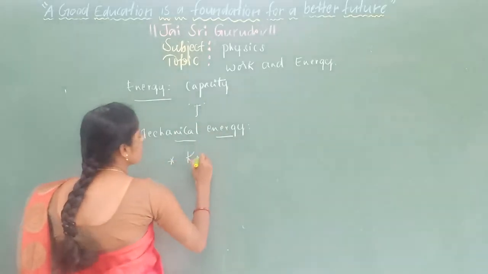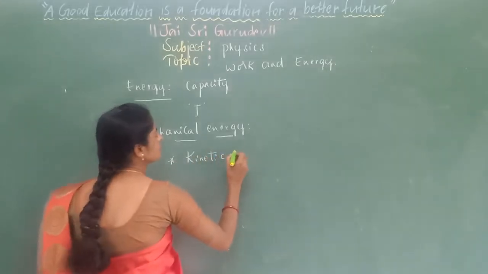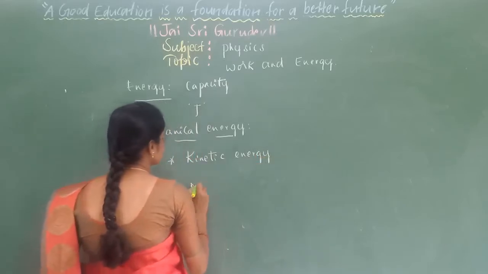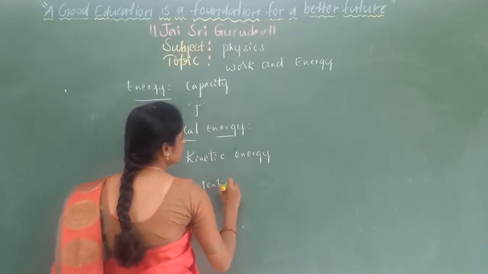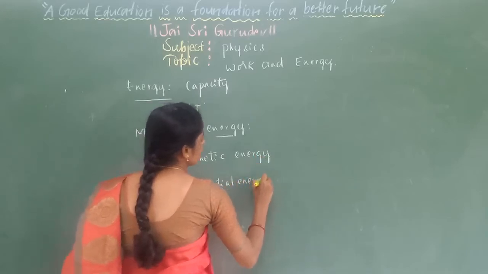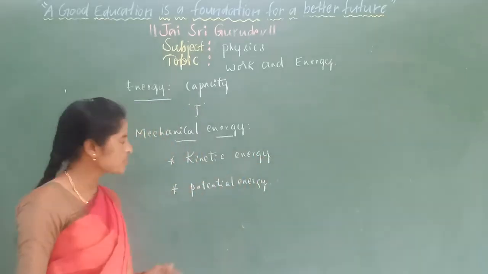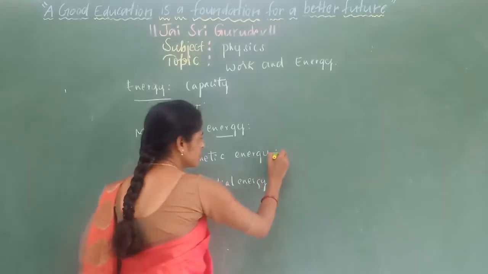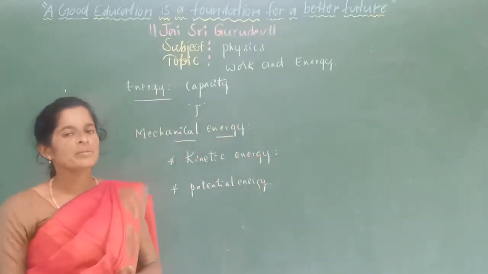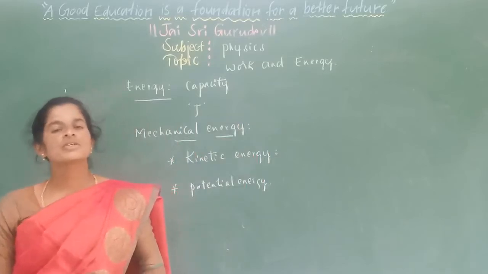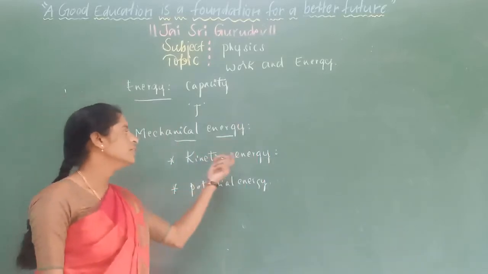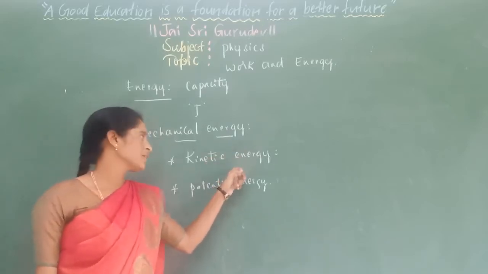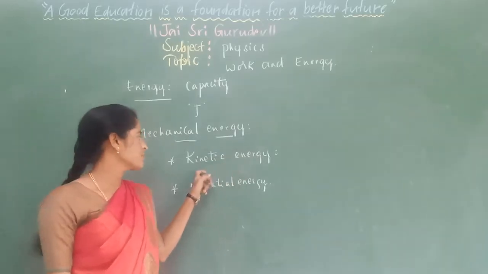Mechanical energy is broadly divided into two types. One is kinetic energy and the other one is potential energy. So what is kinetic energy? The energy possessed by a body by virtue of its motion. That means any object that is in motion has kinetic energy, in the sense of moving body energy.